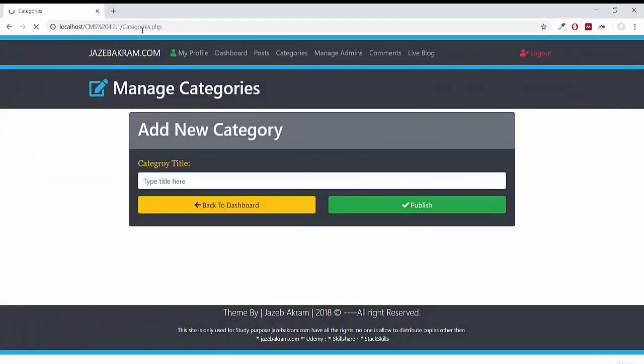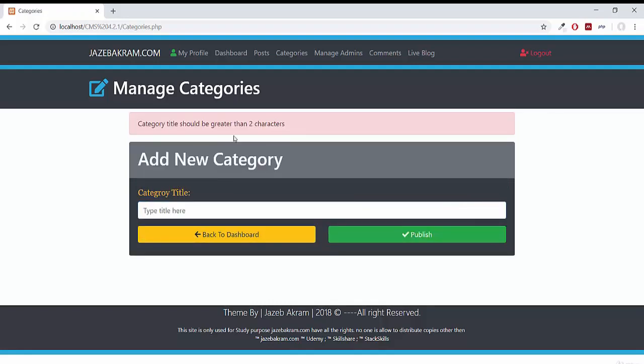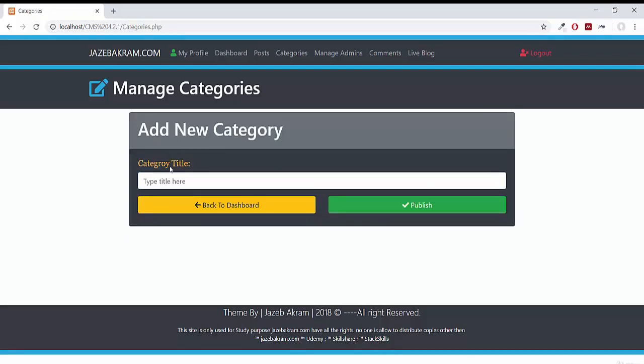let's first refresh our page to bring the new PHP, and if I just add one character here like R, publish, you can see I'm getting this error, category title should be greater than 2 characters. If I add just 2 characters here, publish, I'm not seeing the error message.